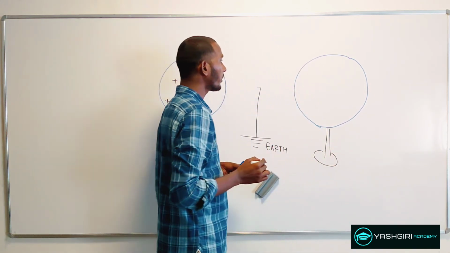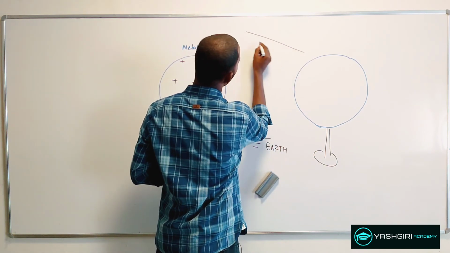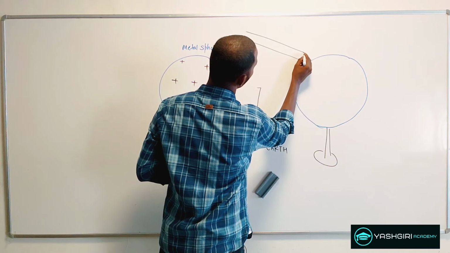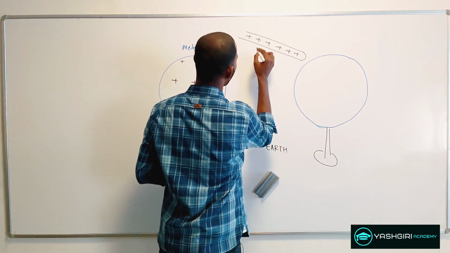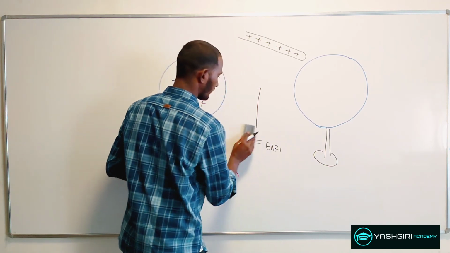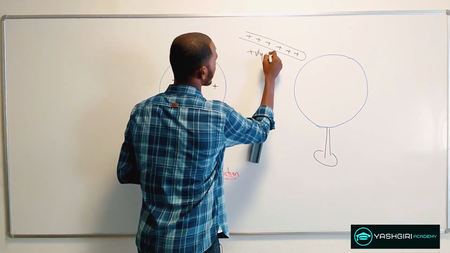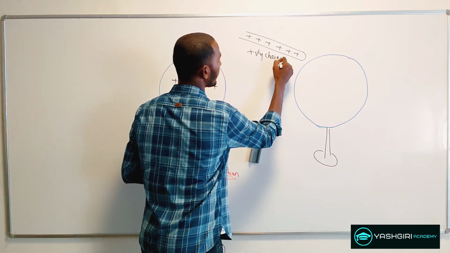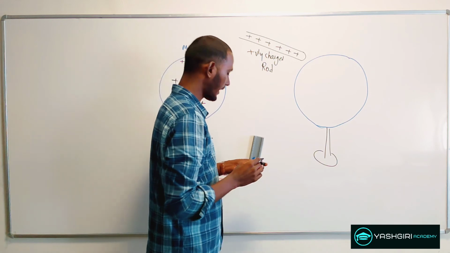This time what you have to do is bring a positively charged rod closer to this metal sphere. So this is my positively charged rod. Now once again, electrostatic induction will take place.